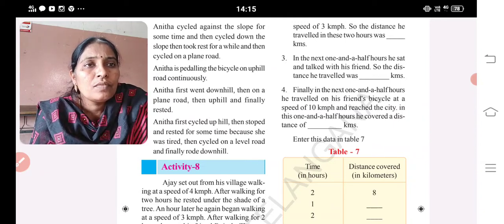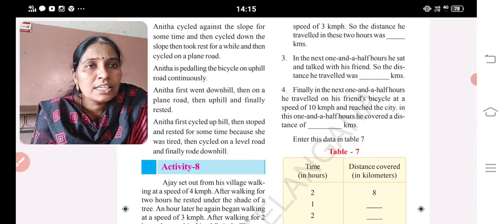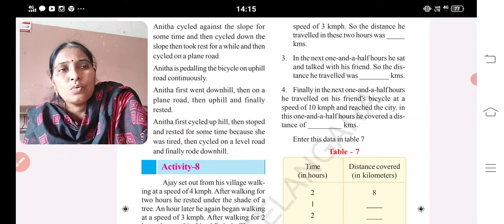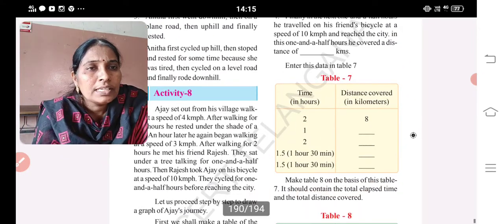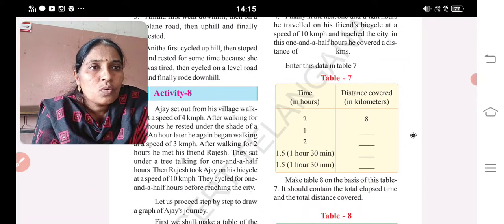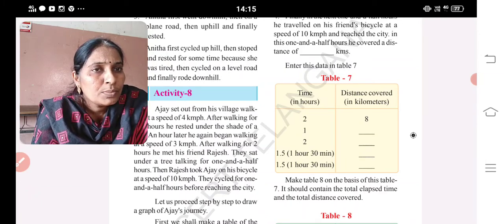Finally, in the next 1.5 hours, he travelled on his friend's bicycle at a speed of 10 kilometers per hour and reached the city in 1.5 hours. He covered a distance of dash kilometers. So a story is given. You want to understand time in hours: 2 hours, 8 kilometers, and next 1 hour, then 3 kilometers per hour, and 2 hours again, and 10 kilometers per hour, and 1.5 hours, 1 hour 30 minutes, he took rest.